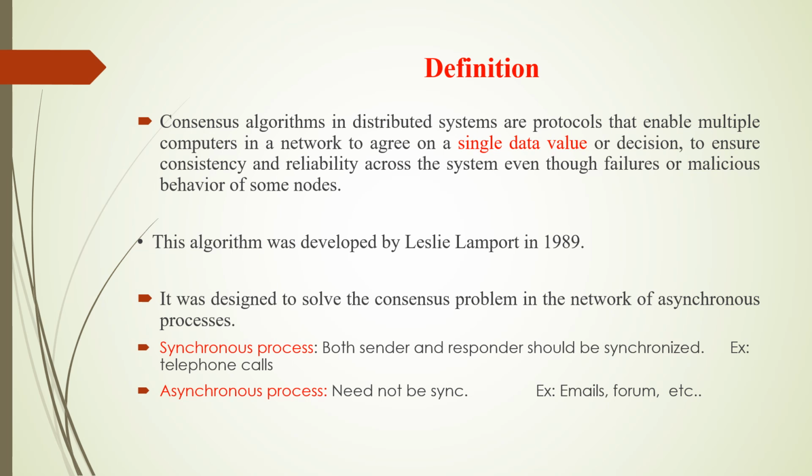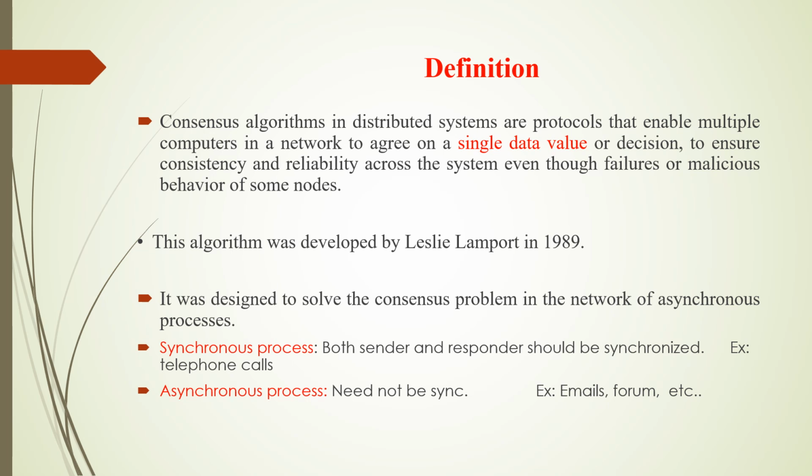It was designed to solve the consensus problem in a network of asynchronous processes. So what is a synchronous process? Synchronous process means both sender and responder should be synchronized. For example, telephone calls. Telephone calls are the best example for synchronous process. Then what is an asynchronous process?